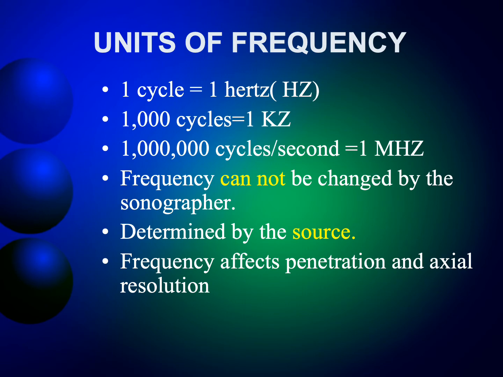What kind of units we use for frequency? Hertz, kilohertz, megahertz. What's a hertz? A hertz is 1 cycle in a second. So if in 1 second I have only 1 cycle, that's a hertz. If I have 1,000 cycles, that's a kilohertz. If we have 1 million cycles in 1 second, that's a megahertz.